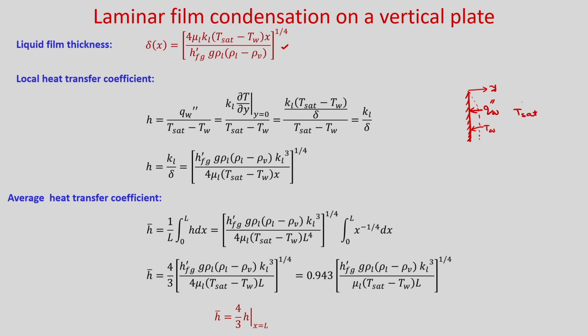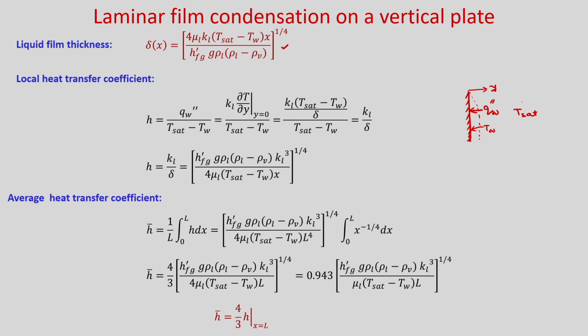So, obviously, the heat transfer coefficient you can write as heat flux divided by T sat minus T w, and this heat flux you can write as K L del T by del y at y equal to 0. Okay. And this is a positive sign, because the q w whatever we have considered is in the negative y direction. So, obviously, it is K L del T by del y at y equal to 0, and this already we have found as K L into T sat minus T w divided by delta.